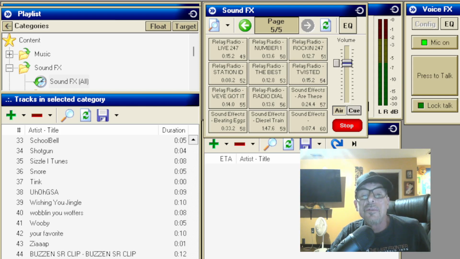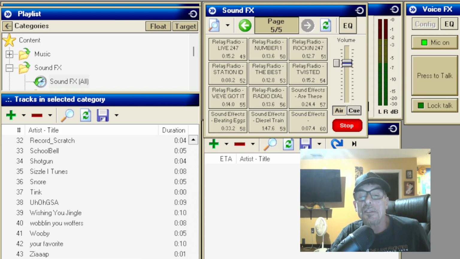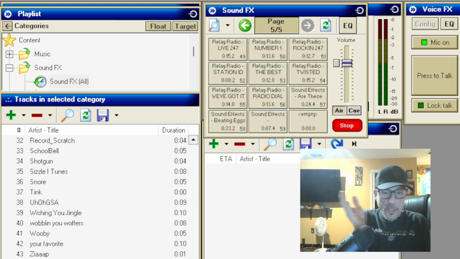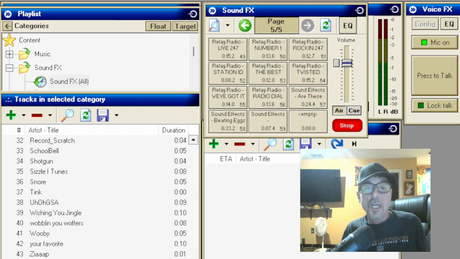So you just want to remove from all because that doesn't delete the physical file. So there, and then don't forget to hit refresh, and there, I have showed you how to add sound effects and how to delete sound effects in your SAMS sound effects button module.